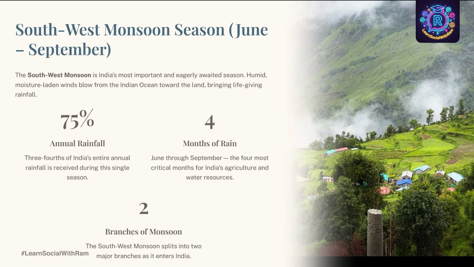So we completed learning about the summer season. Let's move towards the second season, the southwest monsoon season, which lasts from June to September. We are currently in the month of July, so we are also experiencing the southwest monsoon season. In this season, the moisture-laden winds blow from the ocean to land, bringing heavy rainfall. The important fact is that 75% of annual rainfall is experienced in this season. This season is the backbone of Indian agriculture.